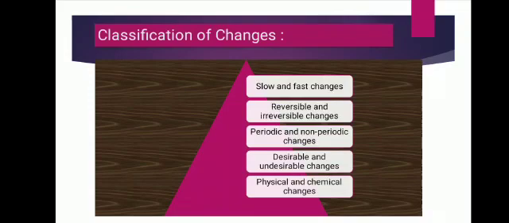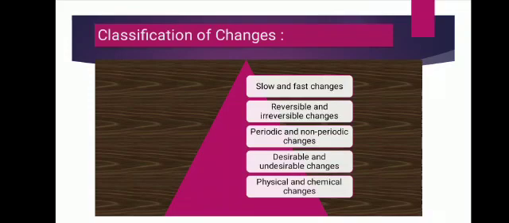Like movement of the earth round the sun, it changes the position of the earth. The moon changes its shape during a month. Growth in organisms shows the change in size. In the morning the sun looks red and at noon it looks white, so it changes the color. Formation of cloud is a change in state, and you may feel different temperatures at different hours of the day, so it shows the change in temperature.